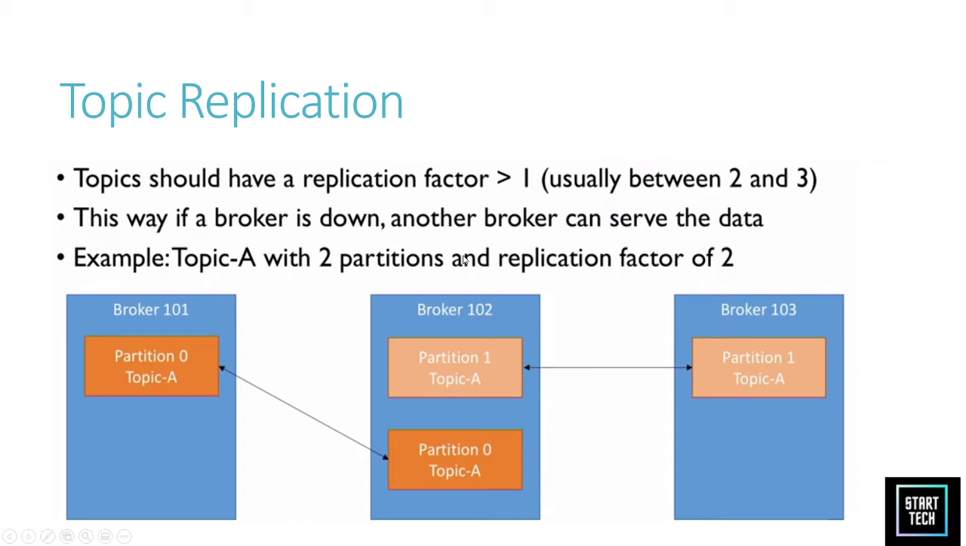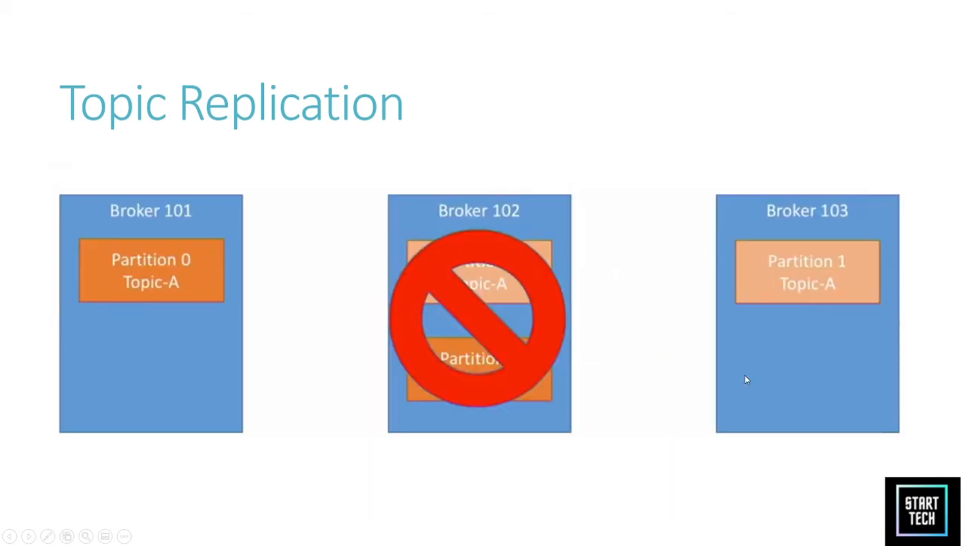Here in broker 101 this is partition 0 of the topic, and we have its replication in 102. Similarly, we have partition 1 in 102 and its replication in 103. This is why we have replication: if any broker goes down, we have other brokers to serve the data.